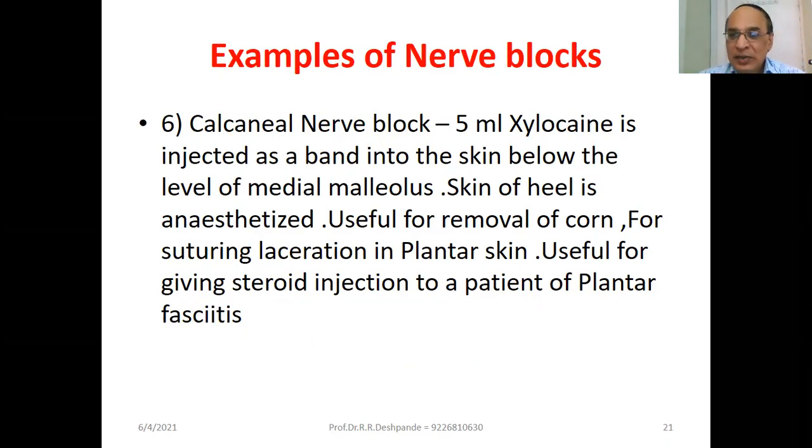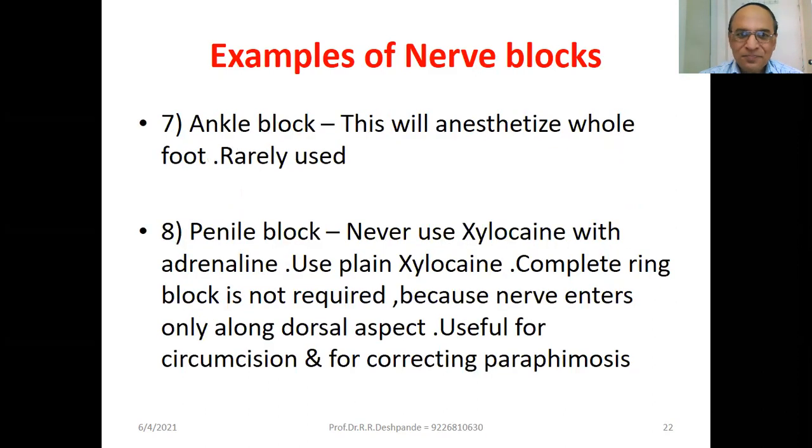Useful for removal of corn, C-O-R-N, corn, for suturing lacerations in plantar skin, and for giving steroid injection to a patient of plantar fasciitis. Next, nerve block. We are taking a lot of examples of nerve blocks. Local anesthesia, ankle block. This will anesthetize the whole foot, but is very rarely used.